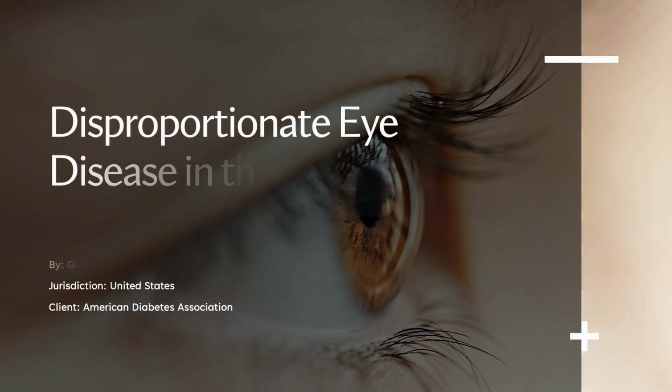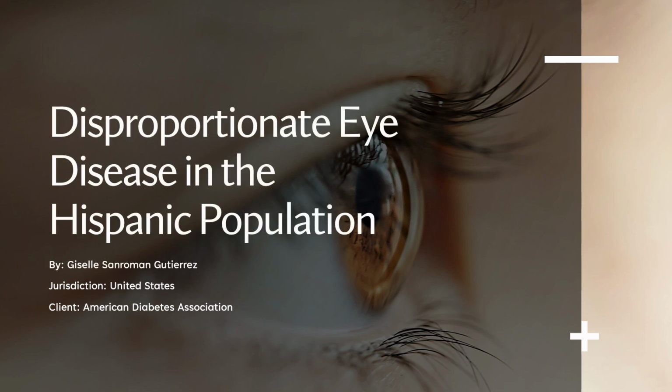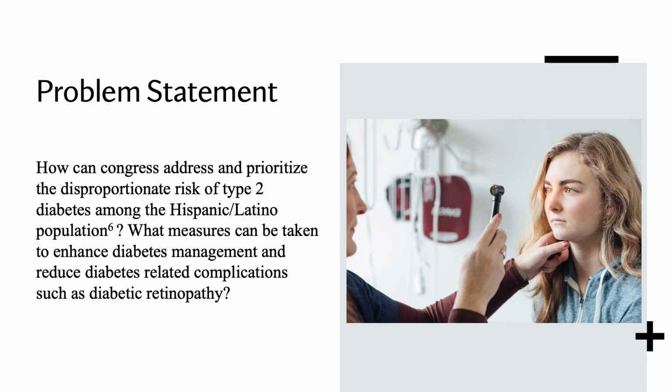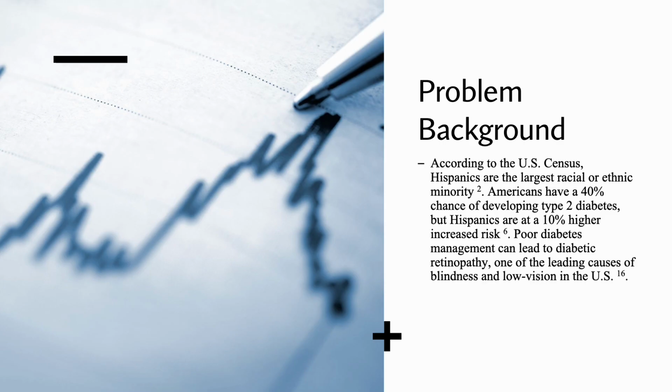Disproportionate Eye Disease in the Hispanic Population by Giselle. Jurisdiction: the U.S. Client: the American Diabetes Association. How can Congress address and prioritize the disproportionate risk of type 2 diabetes among the Hispanic and Latino population, and what measures can be taken to enhance diabetes management and reduce diabetes-related complications such as diabetic retinopathy?